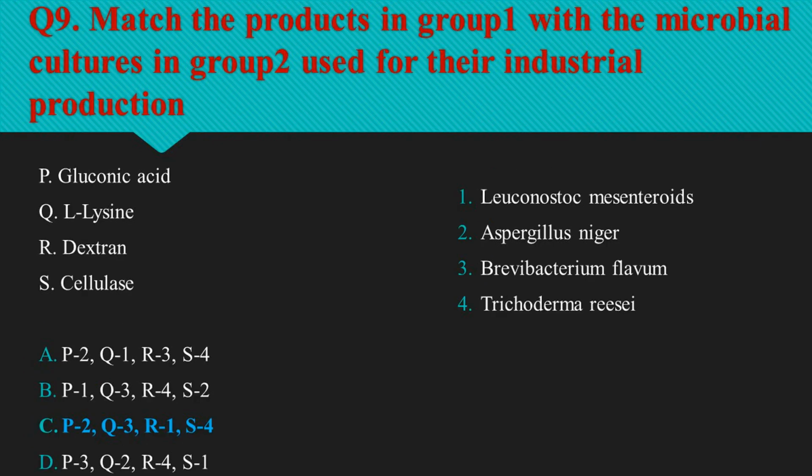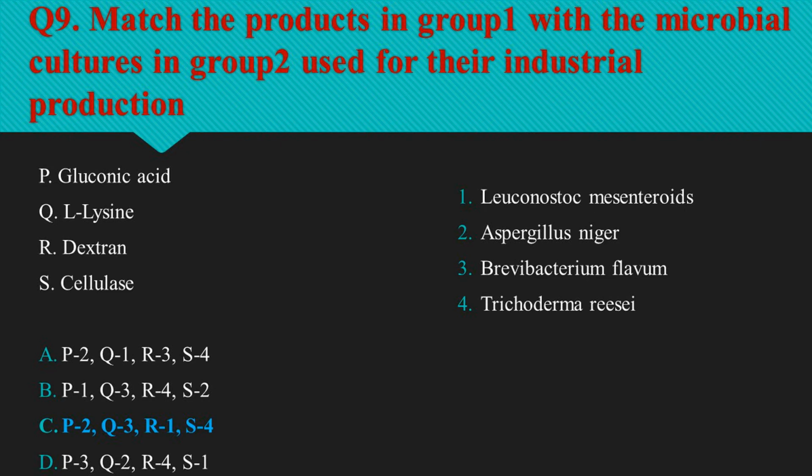Question number 9 is, match the products in group 1 with the microbial cultures in group 2 used for their industrial production. So microbial species such as Aspergillus niger have been utilized in many researches of gluconic acid fermentation. Strains of Brevibacterium flavum are used for the synthesis of L-lysine. Dextran is synthesized from sucrose by certain lactic acid bacteria, the best known being Leuconostoc mesenteroides and Streptococcus mutans.